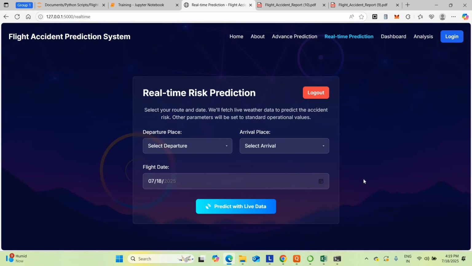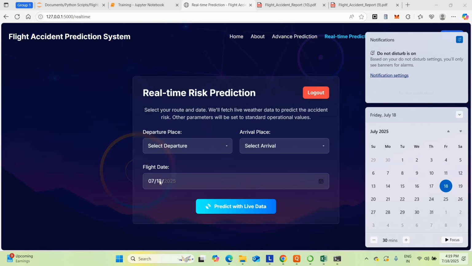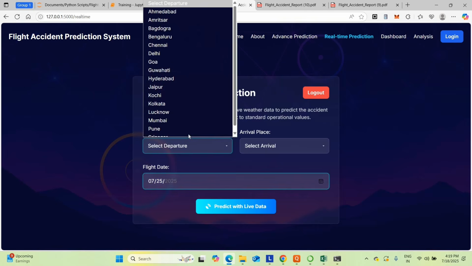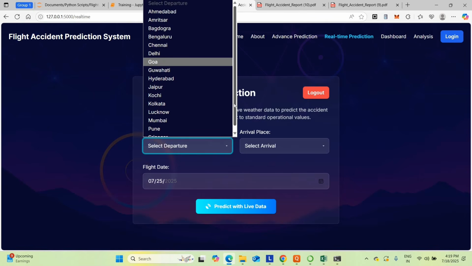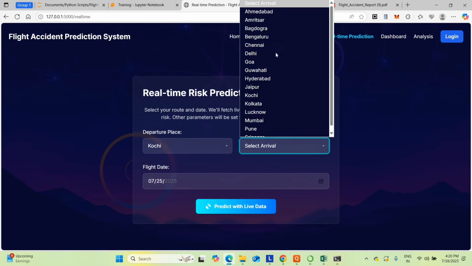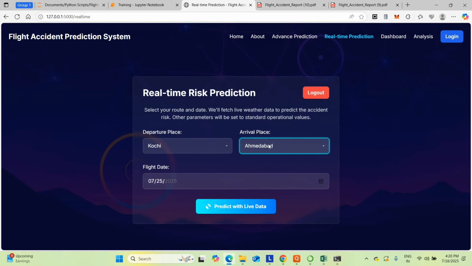For example, I'm going to travel on the 25th of July. So just select the date, 25th July 2025. You don't need to enter any flight airport code at all. It's a very user-friendly project. You just have to enter Kochi, that's enough. From Kochi to Ahmedabad, I'm going to travel on the 25th of July.